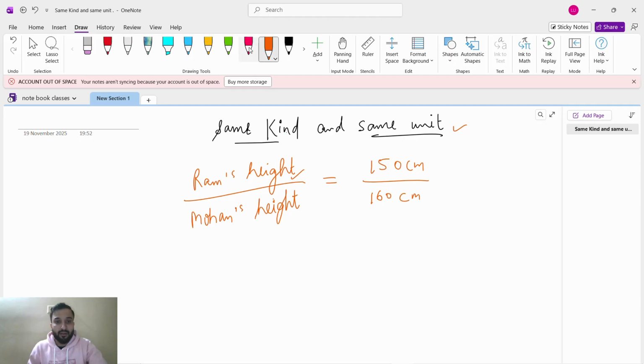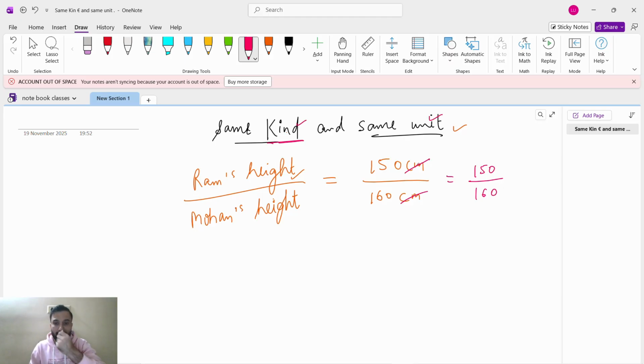The reason behind this is that centimeter will get cancelled, so you will get 150 by 160. The reason is that ratio is unitless. Ratio doesn't have units. So, very important, guys: it should be the same kind, like height, weight, marks, percentage, and it should be the same unit.